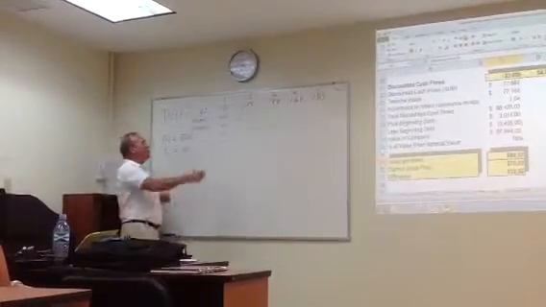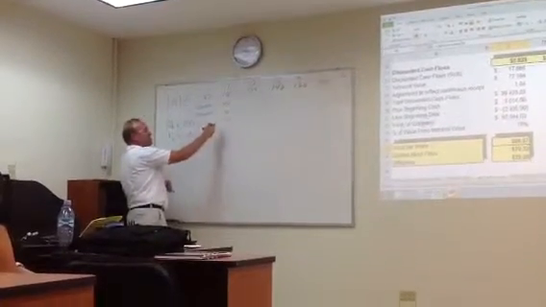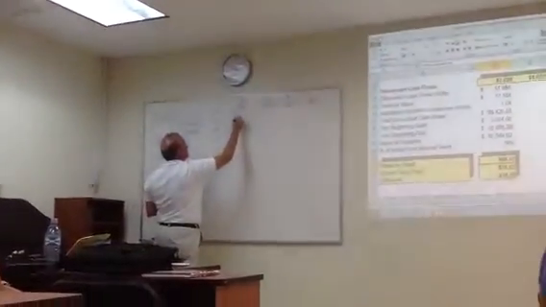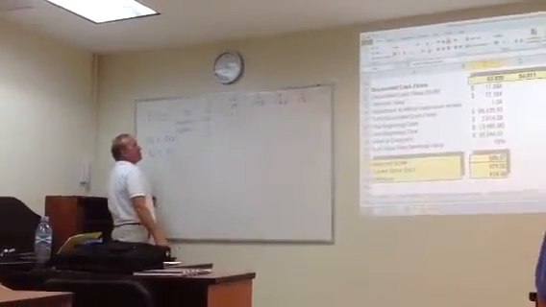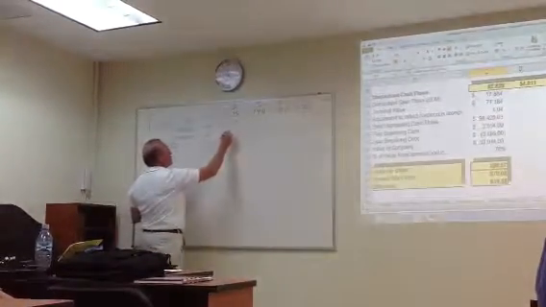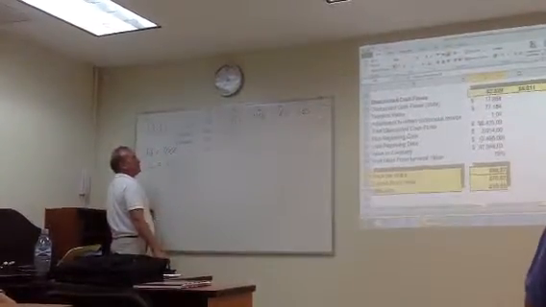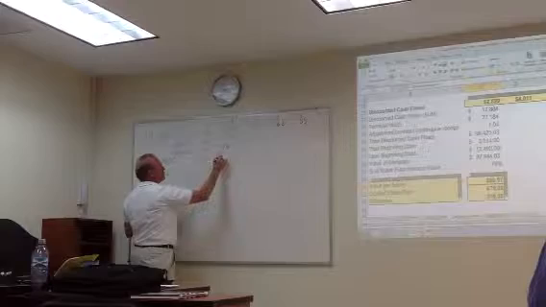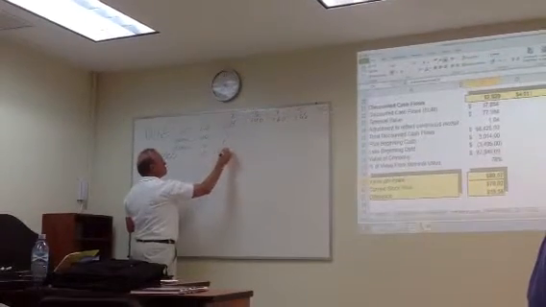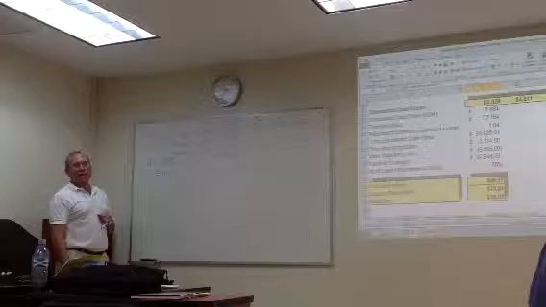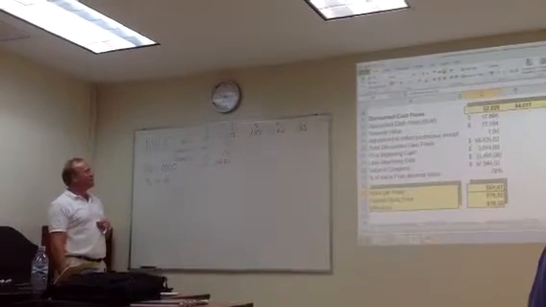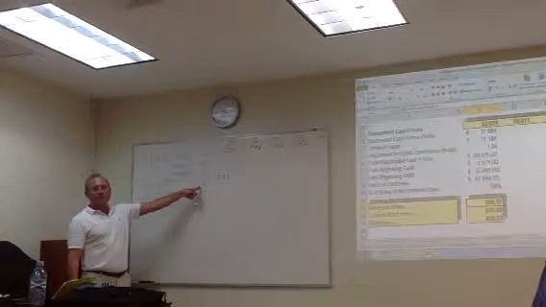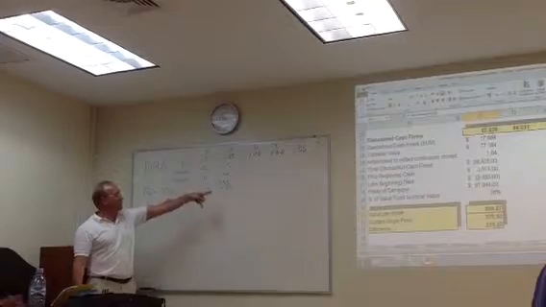So next year, my normal earnings are our cost of equity times the beginning book value. All right, 111. What's my abnormal earnings? 11. What's my ending book value? 1,225. Okay? Everybody got it? Why do we go to 111? 10% times the beginning book value. The ending in this period is the beginning of the next period, and so forth.